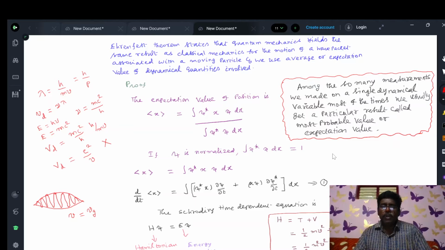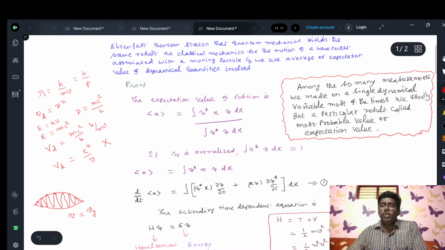Among the n number of trials, we get a particular result most of the times. That value is called the most probable value or expectation value.